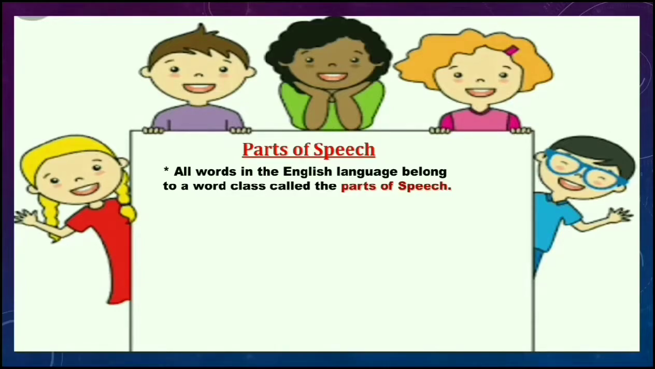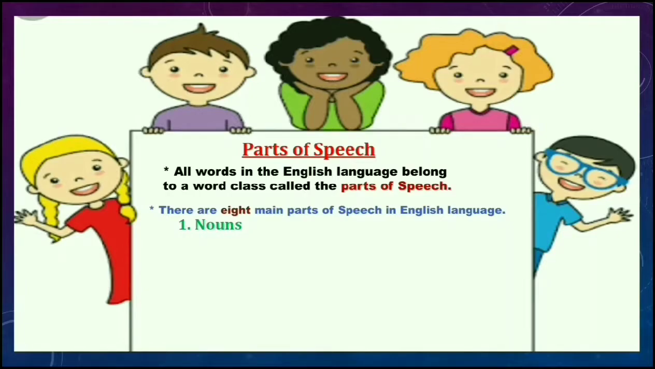And children, how many parts of speech do you know? Yes, there are 8 main parts of speech in the English language. Which are those? Do you know? Yes, of course.